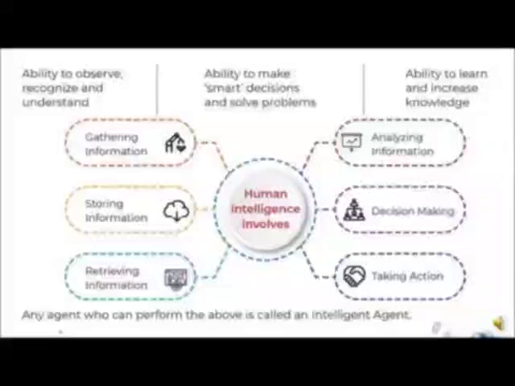The agents who can perform all these functions, like a person who is able to do decision making, can take appropriate action, can recall something, can form groups, can gather information, analyze it, evaluate it, those people or agents are known as intelligent agents.